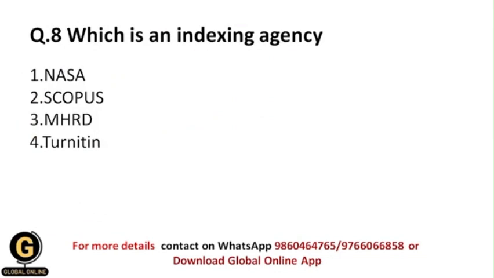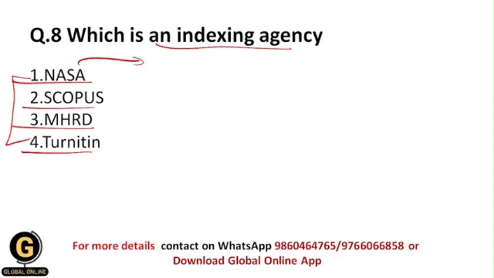Next is which is an indexing agency. Now here they have given us certain names of institutes or agencies, and we need to identify the indexing agency from these. So is NASA an indexing agency or not, Scopus, MHRD or Turnitin. All of you are well known about NASA. Basically NASA is situated in the US, and the full form of NASA is National Aeronautics and Space Administration. It is an independent agency of the US federal government, and it is responsible for the civil space program, aeronautics research and space research. And that's why this is not an indexing agency, so this gets eliminated.